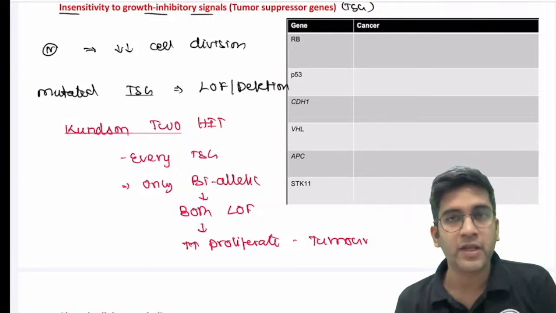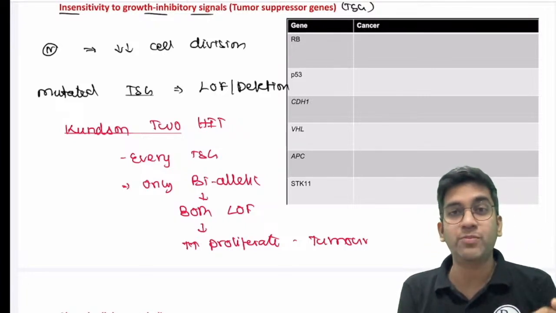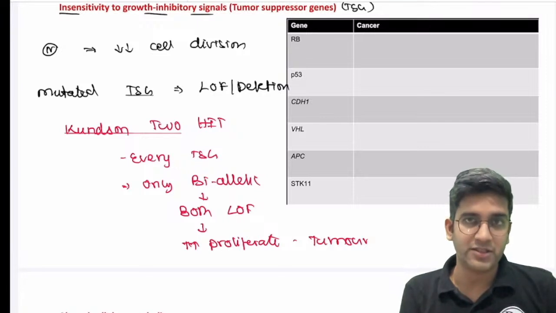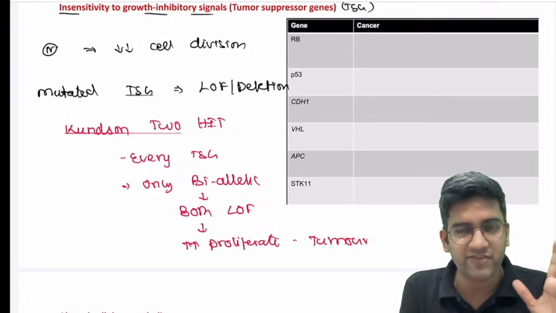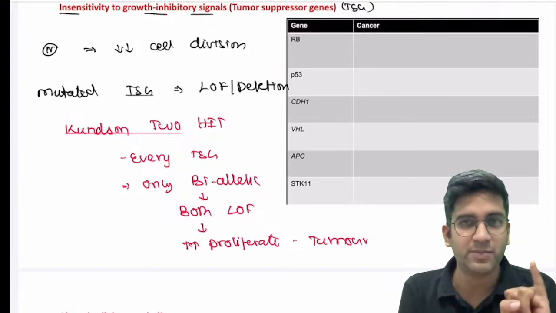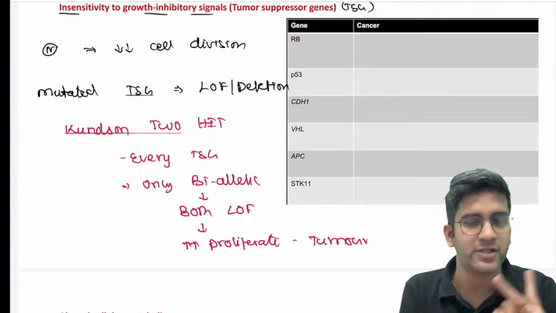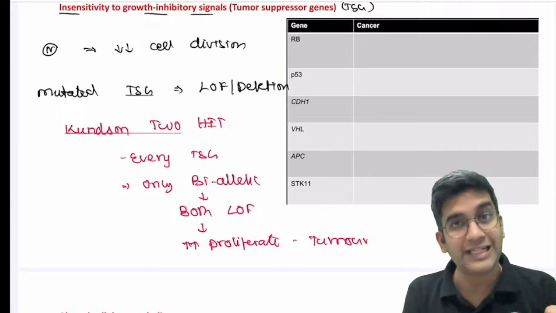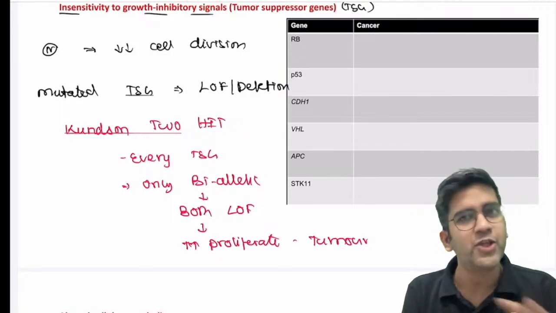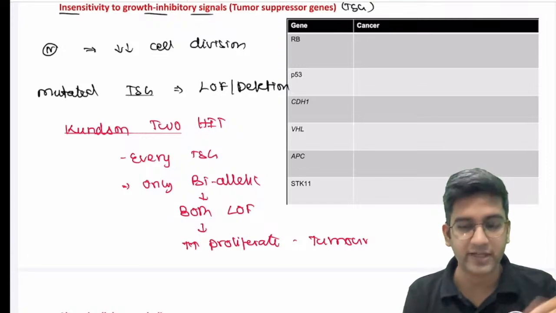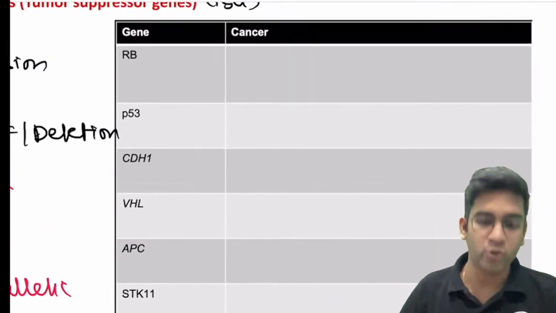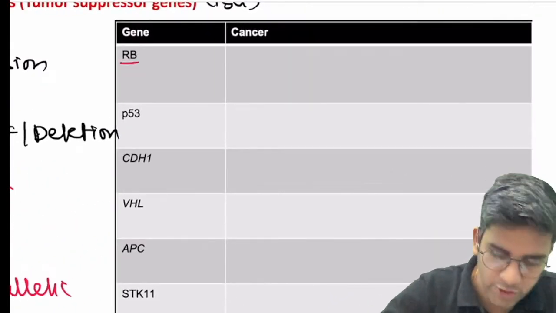Few words there. It's very easy to remember the genes involved as tumor suppressor genes. Either remember all the cancer syndromes, or just colon cancer is enough for me. Everything in colon cancer: FAP, APC is a tumor suppressor gene, right? HNPCC, tumor suppressor gene. Peutz-Jeghers, tumor suppressor gene. PTEN hamartoma syndrome, tumor suppressor gene. You will not forget retinoblastoma and P53, right? And VHL, we have a history about it, right? So we have lots of them we already know. Retinoblastoma, undoubtedly a tumor suppressor gene.